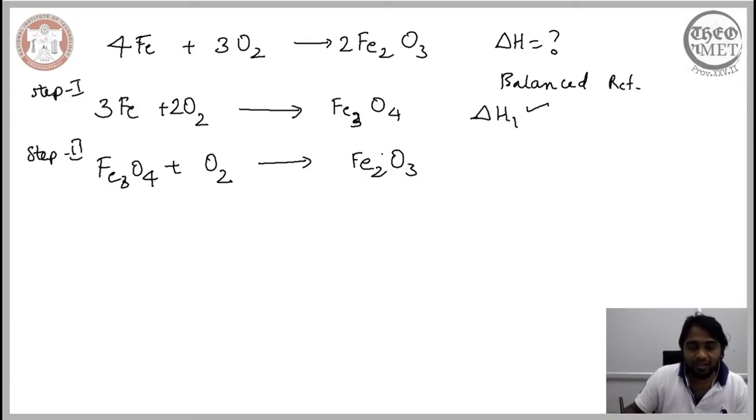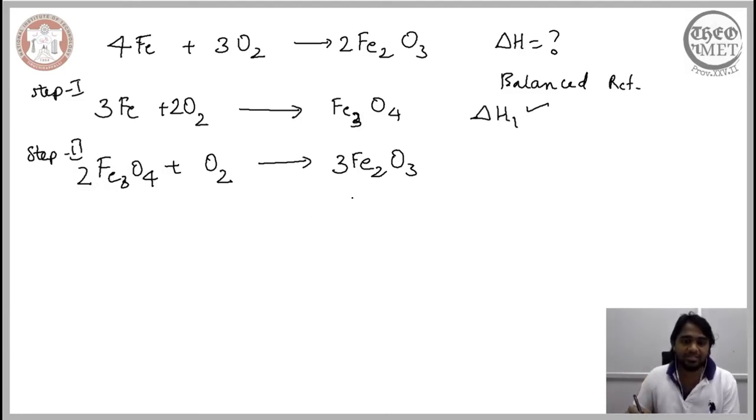If I introduce 2 to balance out the oxygen, then there would be an imbalance in the iron. So let us begin by balancing out the iron. In order to balance the iron, I introduce 2 here and 3 here. So ultimately I have 6 iron atoms in the reactant and in the product side.